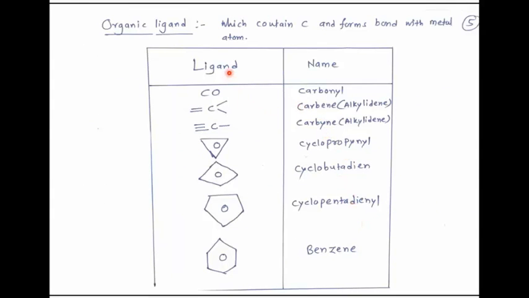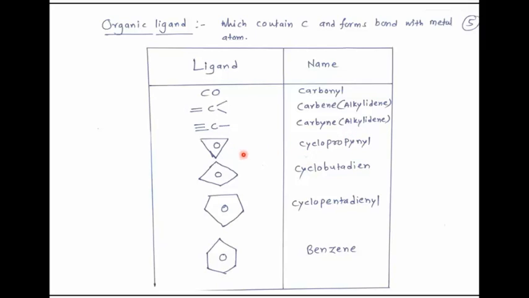Then see what is meant by organic ligand. Very important thing in organometallic compound, because this organic ligand contains carbon and it forms bond with metal atom. See here in this table some organic ligands are shown and their names are also mentioned. So first one is carbonyl, very simple, carbonyl. Second one is carbene, which is also called as alkylidene. Third one, carbyne or alkylidyne.